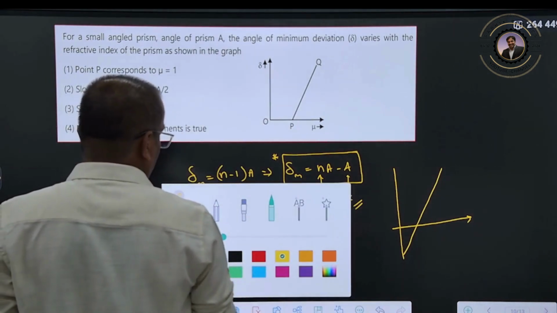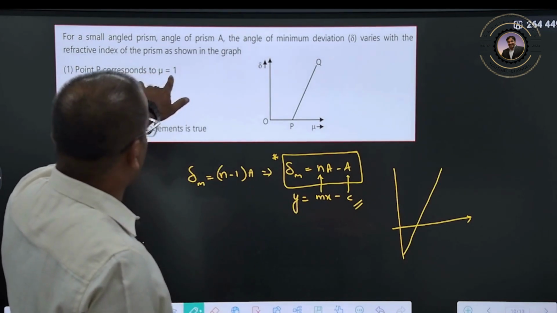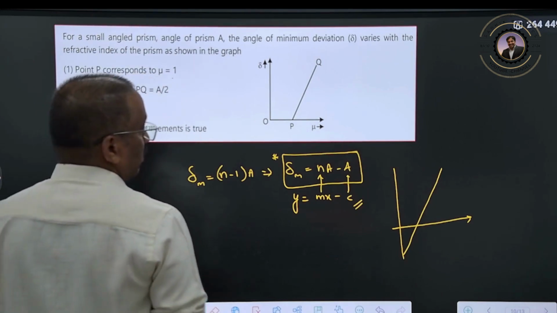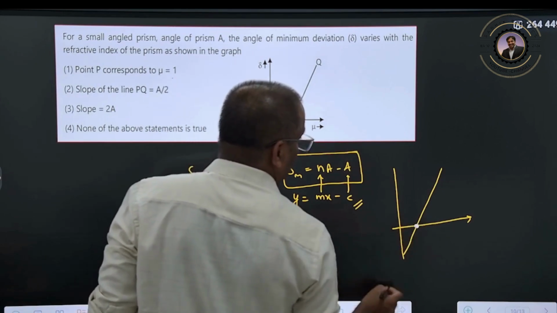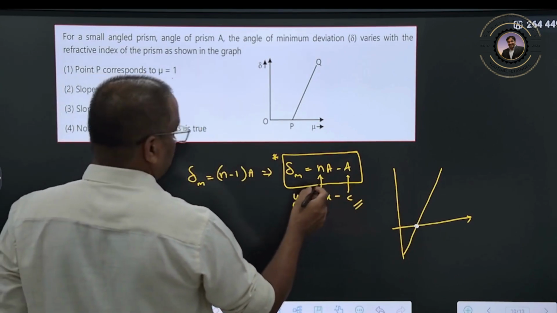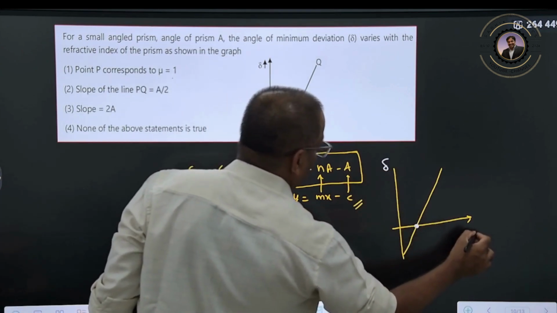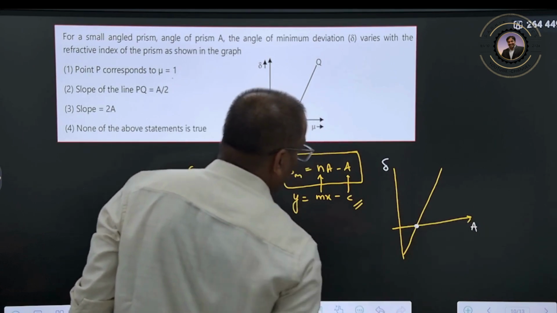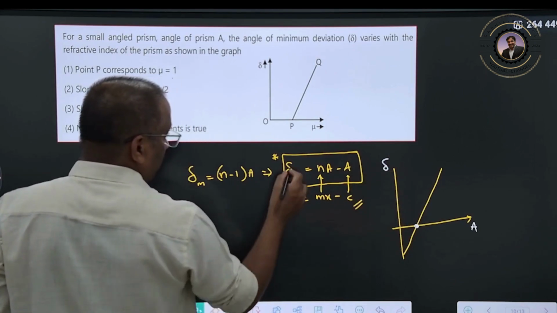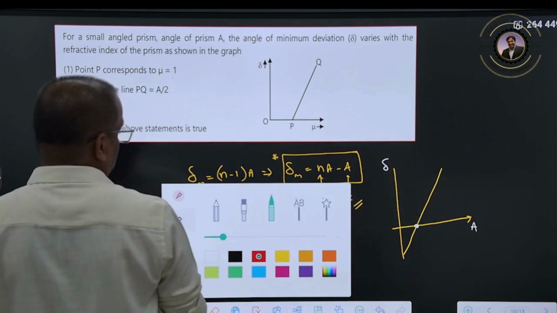Now tell me what is being asked here. At point P, mu is equal to 1. At point P the x value is equal to 0. Here this is the deviation and this is the angle of prism. So at point P, delta should be equal to 0, therefore the n value will be equal to 1. Yes, this is the correct answer.